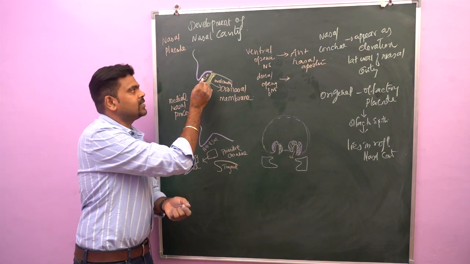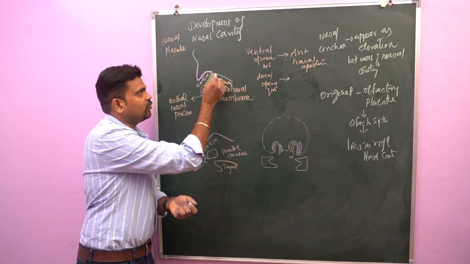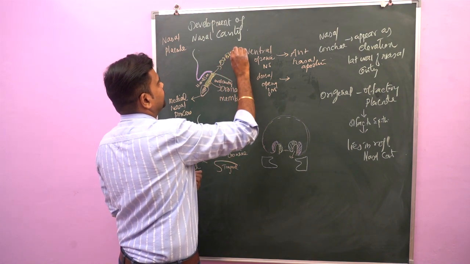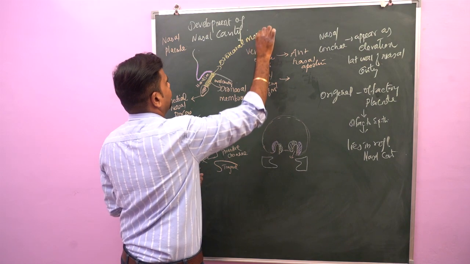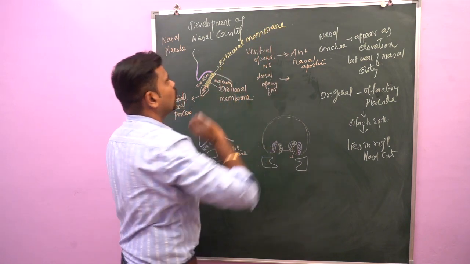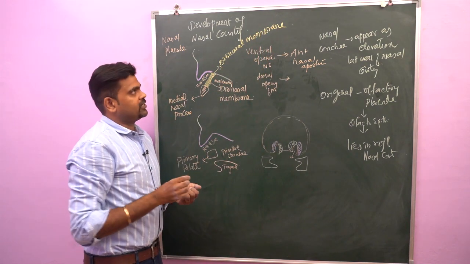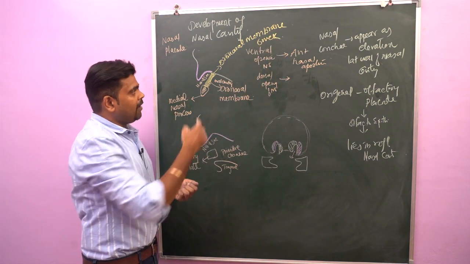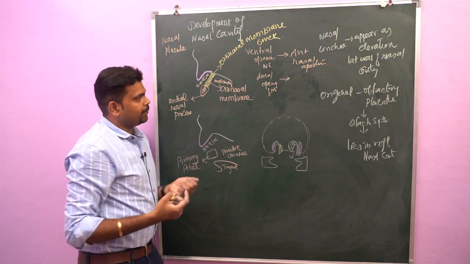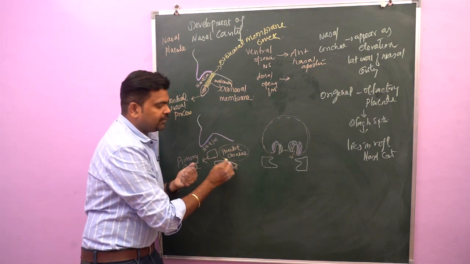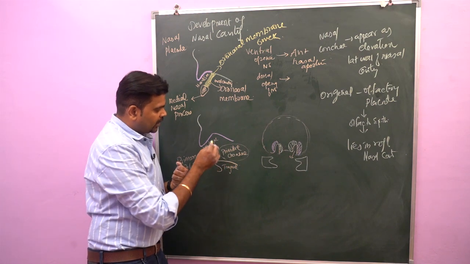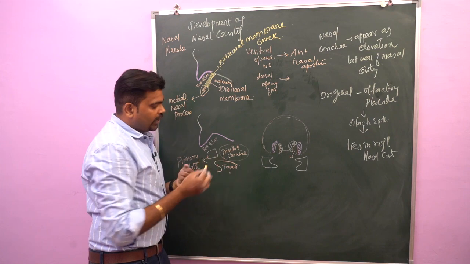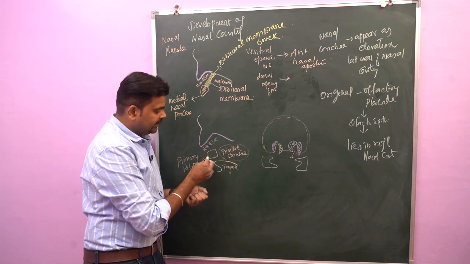Now this nasal sac is separated from the oral cavity by one important membrane. That membrane is called the oronasal membrane. This oronasal membrane will start to rupture at the time of the 6th week of embryo. After rupture, this oronasal membrane is converted to form a primitive choanae. So this primitive choanae communicates the nasal cavity with the oral cavity. This primitive choanae is present behind the primary palate.